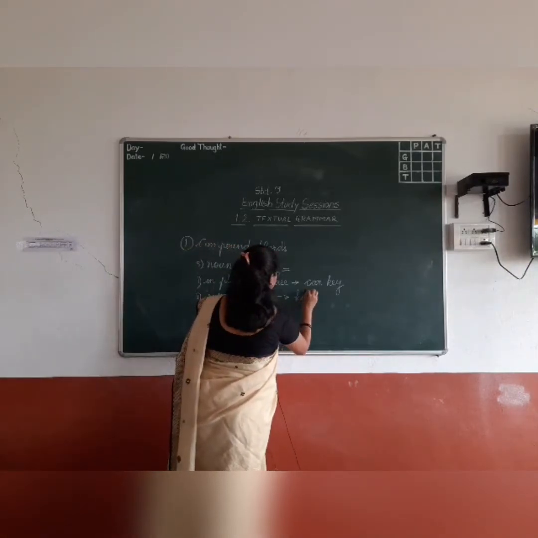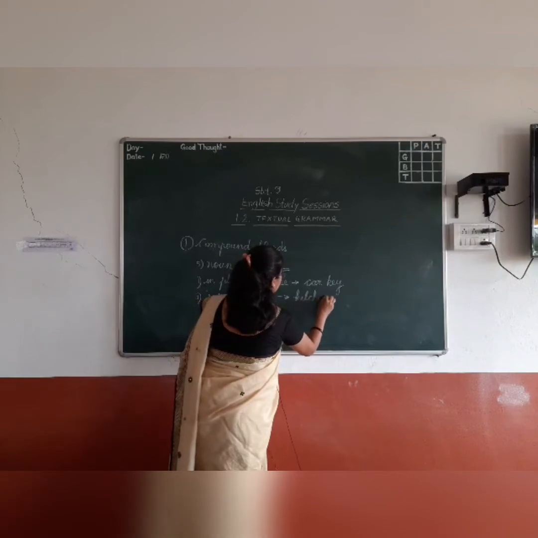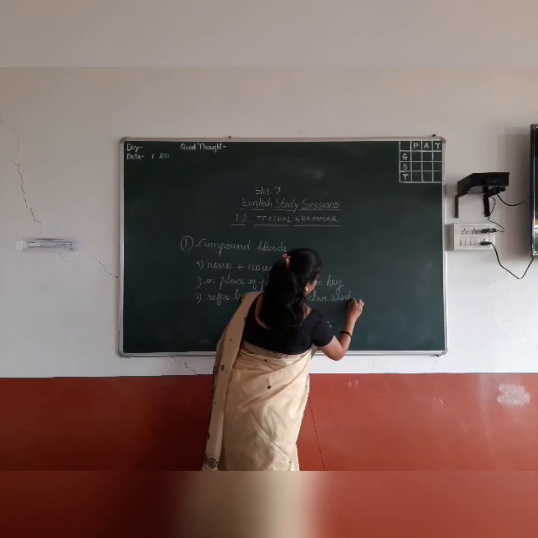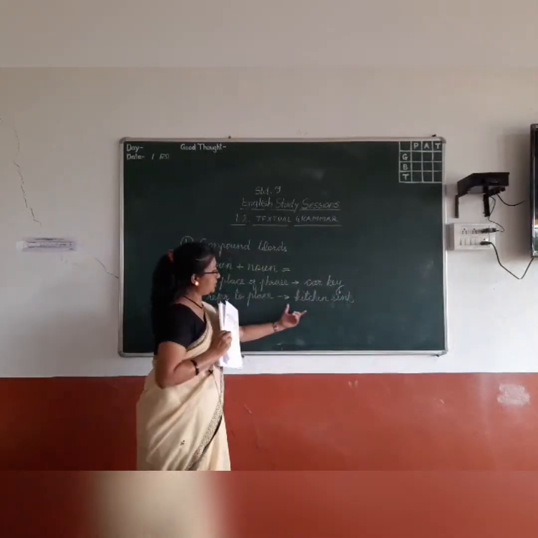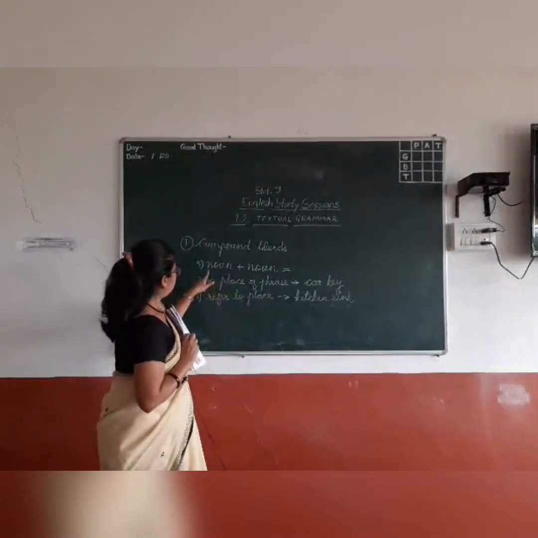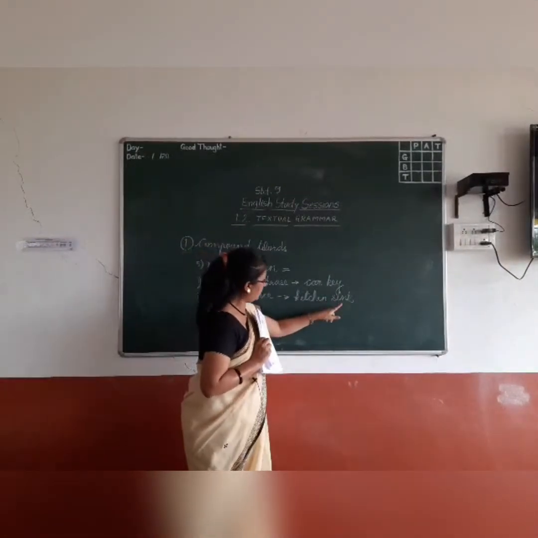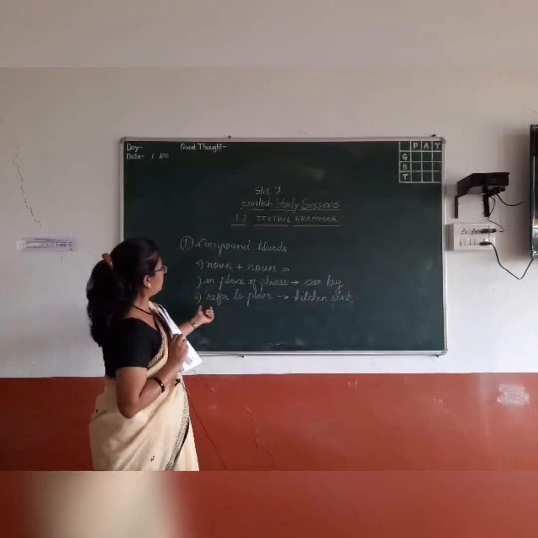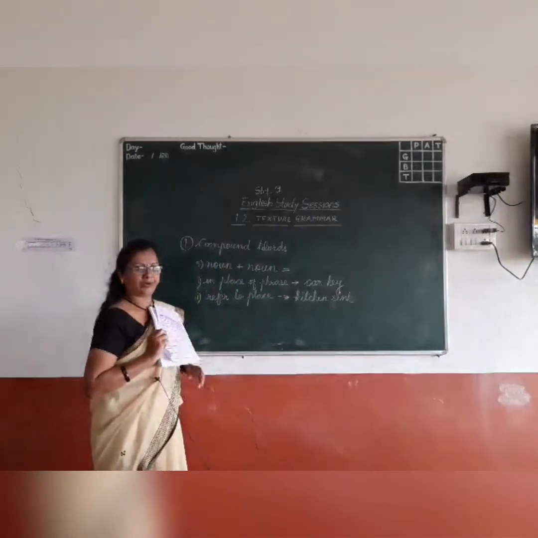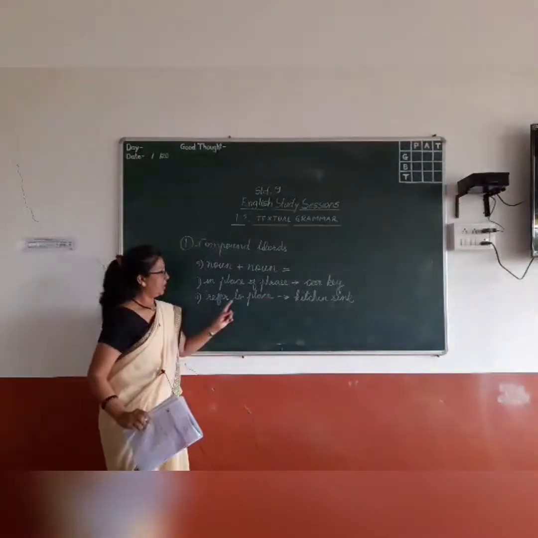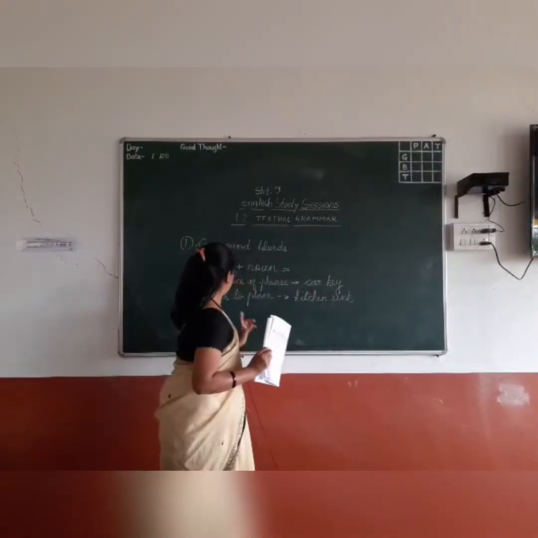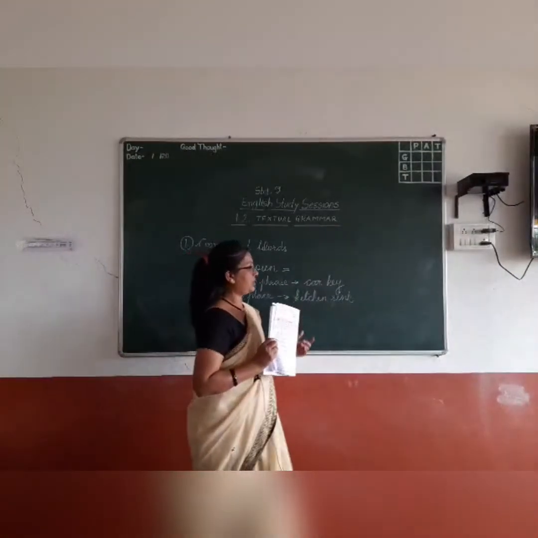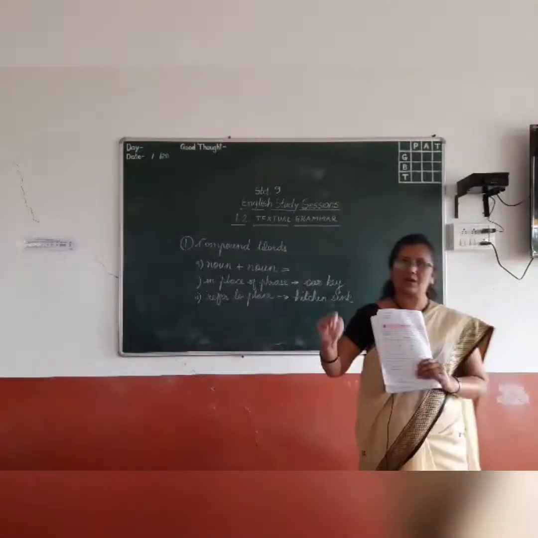Best one, very familiar to you. Kitchen sink. When we say kitchen sink, again noun plus noun. Kitchen is a noun, sink is another noun, and when both nouns come together it becomes a compound word, noun plus noun. Kitchen and sink, see here, refers to a place. Kitchen is a place where there is a sink.